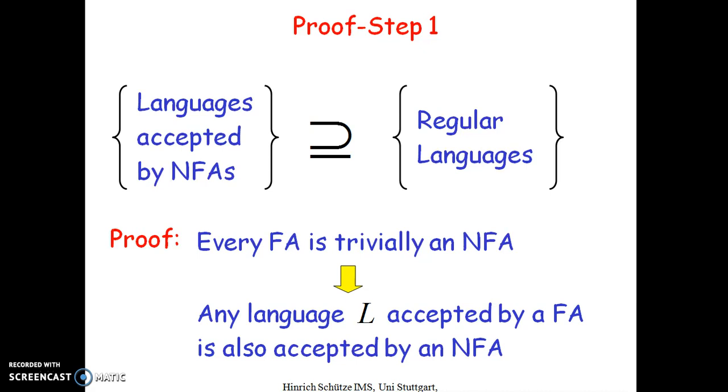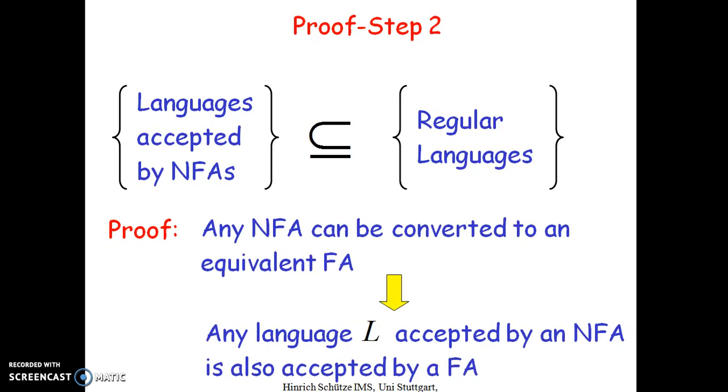Every deterministic finite automaton is trivially a non-deterministic finite automaton. Any language L accepted by a deterministic automaton is also accepted by a non-deterministic finite automaton, and any non-deterministic automaton can be converted to an equivalent finite automaton. So any language L accepted by an NFA is also accepted by a finite automaton.